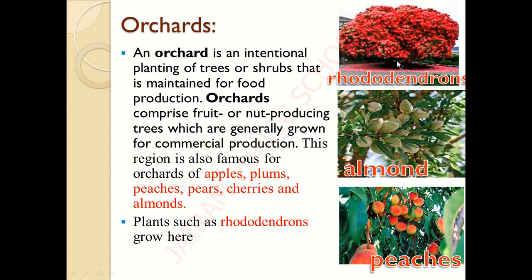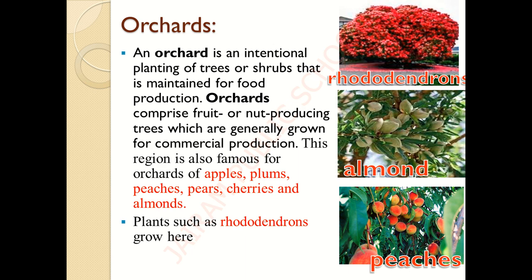While seeing the picture itself, it looks so colorful, isn't it? Yes. So an orchard is nothing but a planting of trees or shrubs that is mainly maintained or grown for food production purposes. For example, an apple tree. An apple tree will be used only for eating apples, isn't it? So these kinds of plants will be grown in a particular area together, almost in large clusters, and all these trees were intentionally grown only for the food production process.